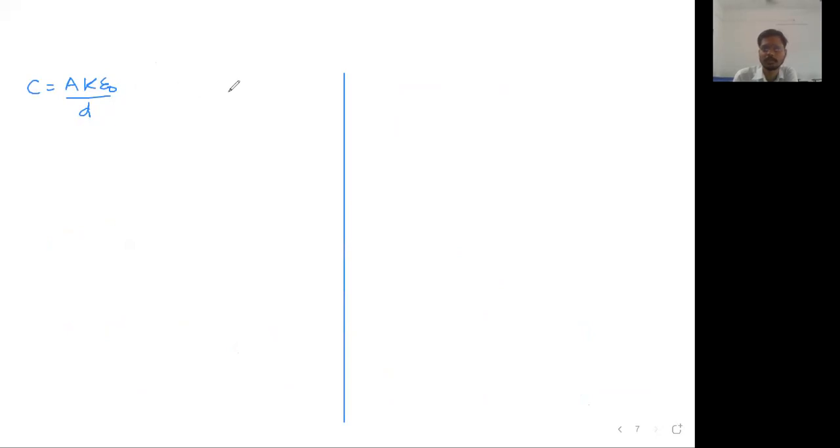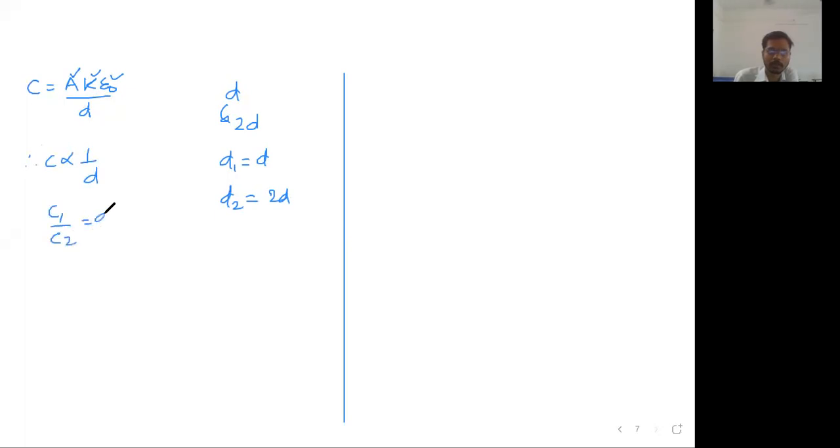Initially the separation between the plates was D. Now the separation is doubled. What will happen to the capacity? Very simple. Area is not changing, K is not changing, epsilon 0 is not changing. Therefore, you will write capacity proportional to 1 upon D.